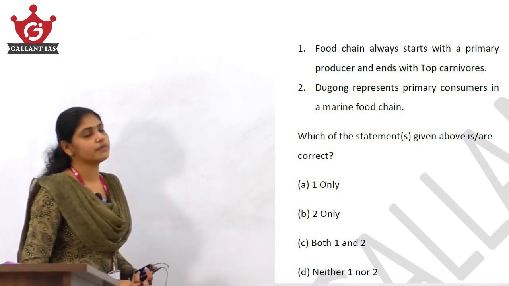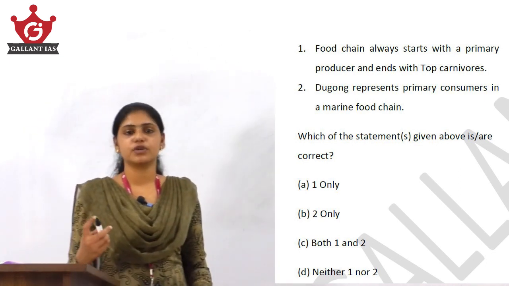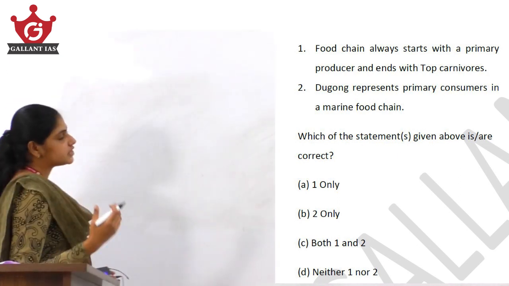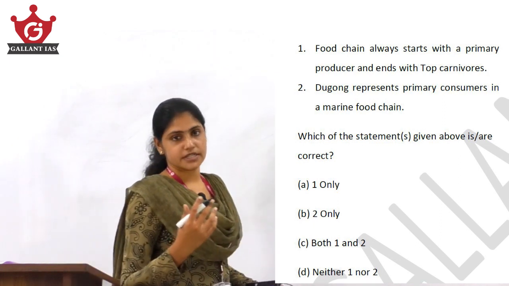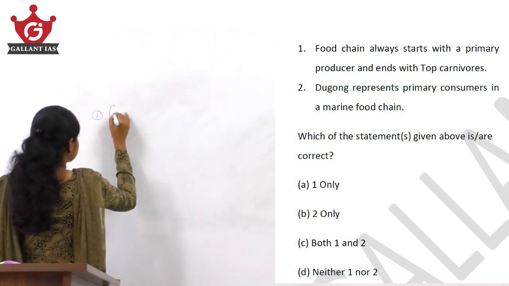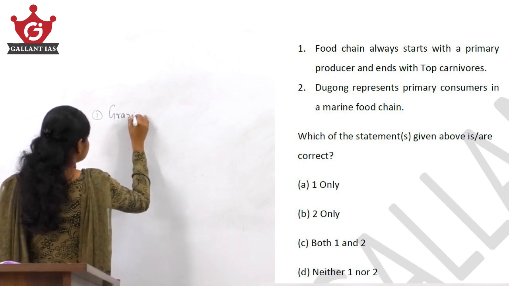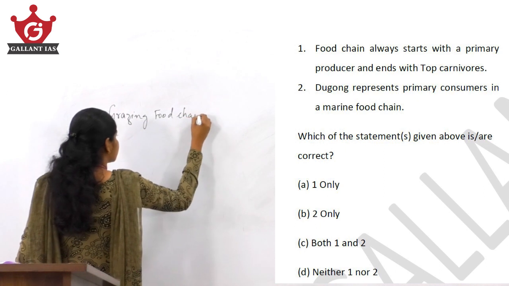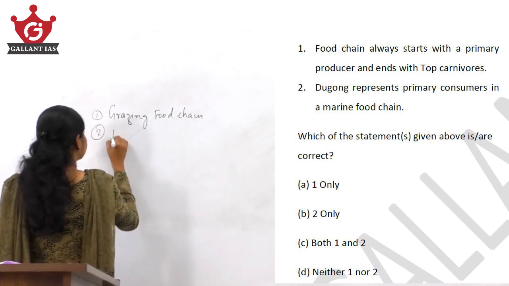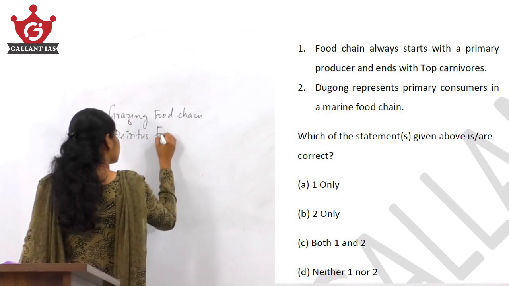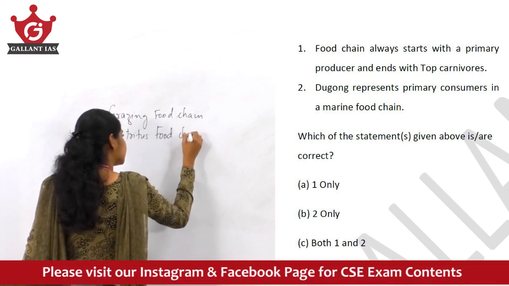Is it so? When we studied about food chains in our basic classes of ecosystem, we have seen that food chains can be divided into two categories: the grazing food chain as well as the detritus food chain.